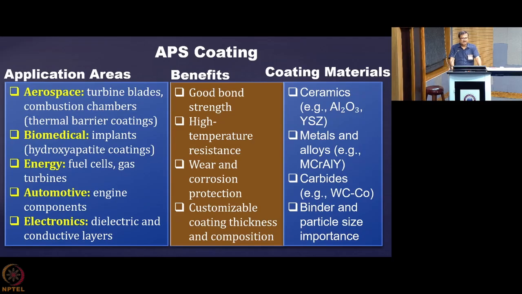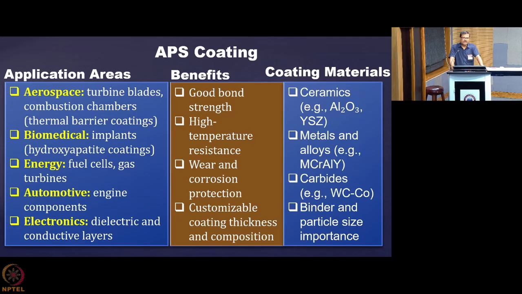Then metals and alloys, MCrAlY. M stands for the metal. Sometimes M is nickel, and that NiCrAlY is quite often used in this coating area. Then carbides, carbides are known for their very high mechanical strength. They are very hard material, these carbides. So tungsten carbide is many times used for coating, and especially because of their very high melting point, plasma is the only suitable method to melt and spray and develop coating.